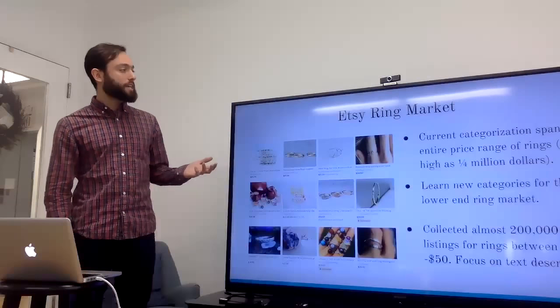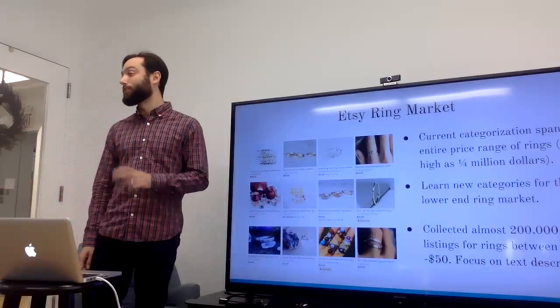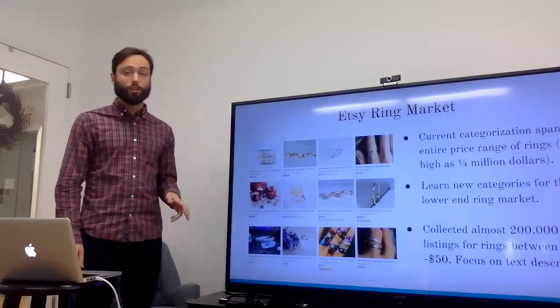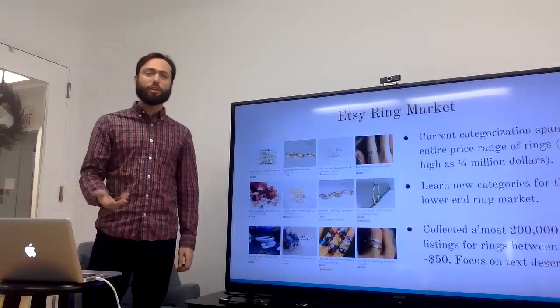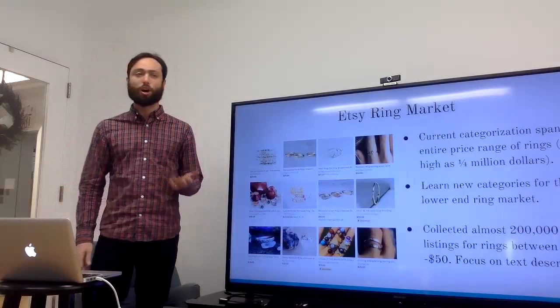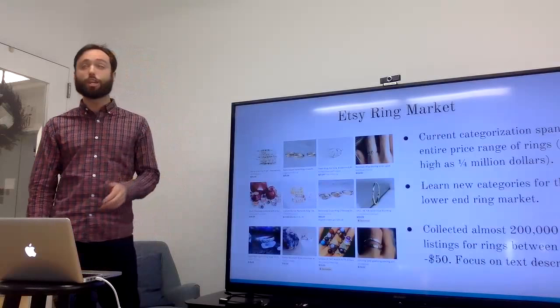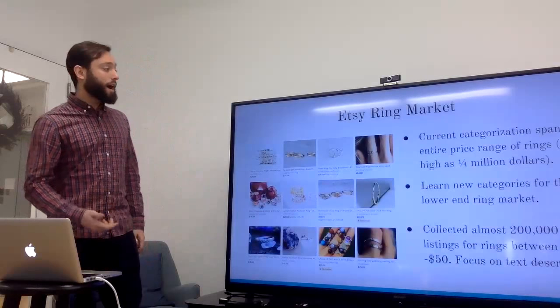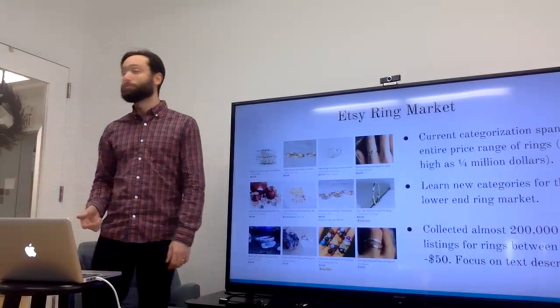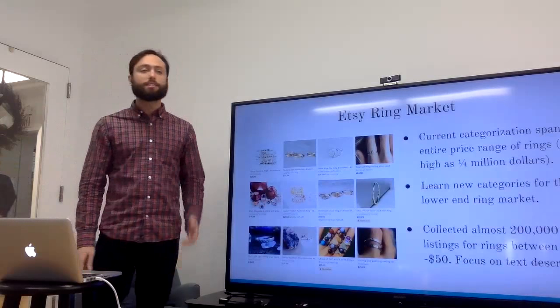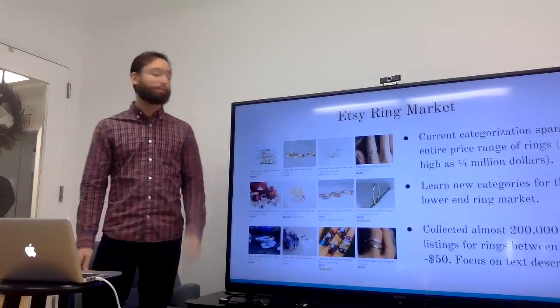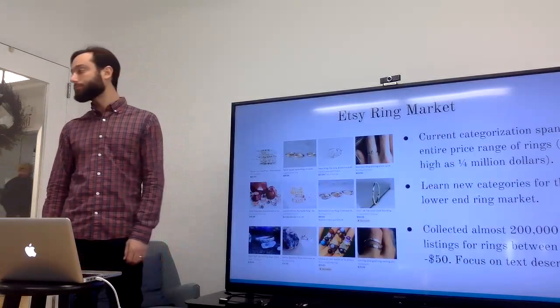Now, the current categorization spans the entire price range of rings, from rings as low as a few dollars to rings for as high as $250,000. If you think about it though, the types of rings that are offered changes dramatically as you change price points. Therefore, I decided to use machine learning algorithms to learn new categories for the lower end ring market and see if any market insights could be gleaned from having a better categorization.